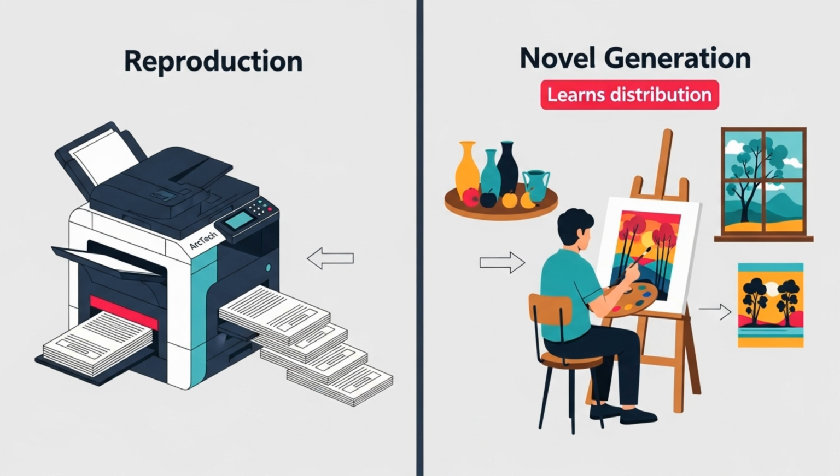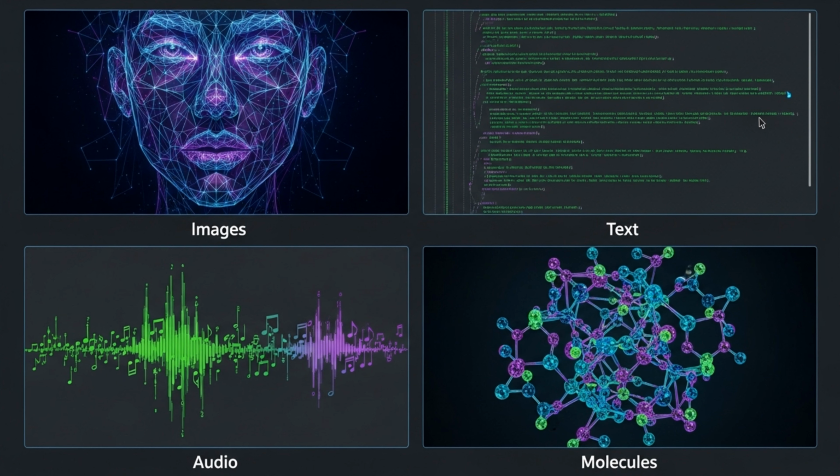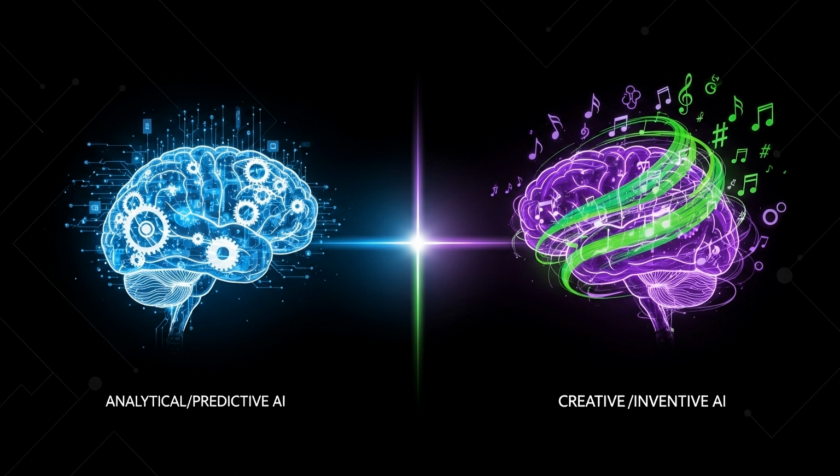Unlike models that merely reproduce, generative systems learn the underlying statistical distribution of data, enabling them to produce truly novel outputs. The primary purpose is synthesis, generating images, text, audio, or even complex molecular structures that never existed before. Think of generative AI as the creative or inventive branch of artificial intelligence, as opposed to the analytical or predictive.